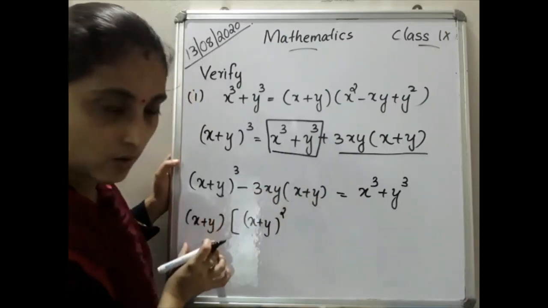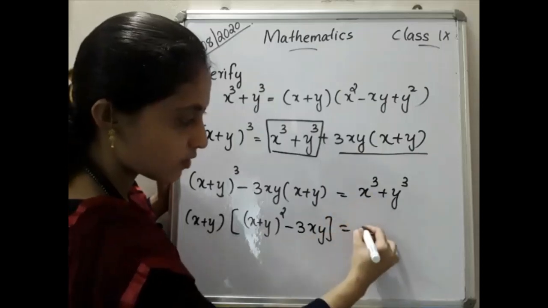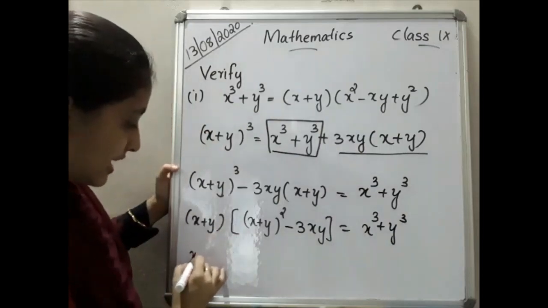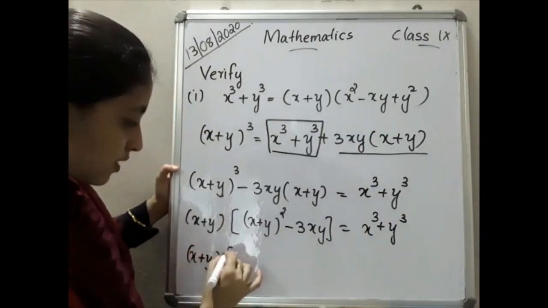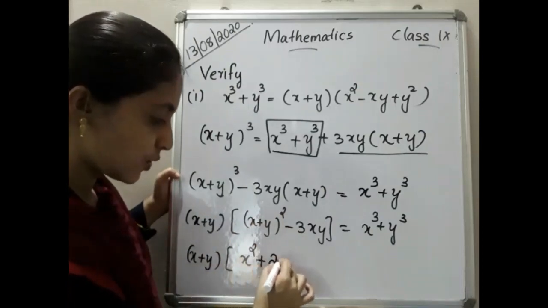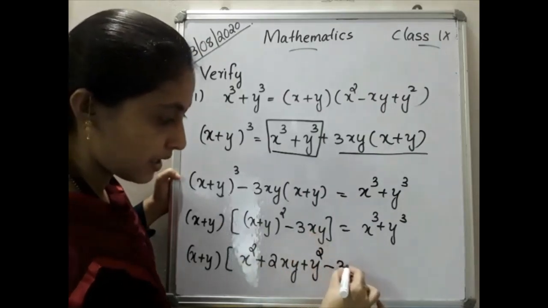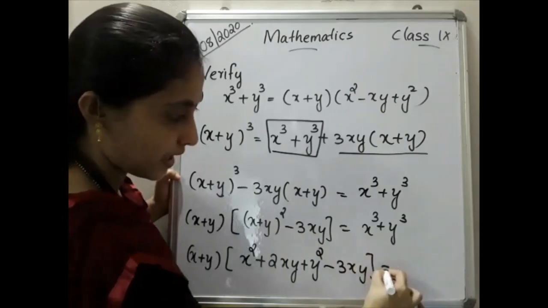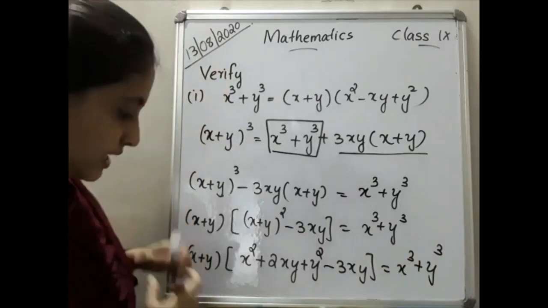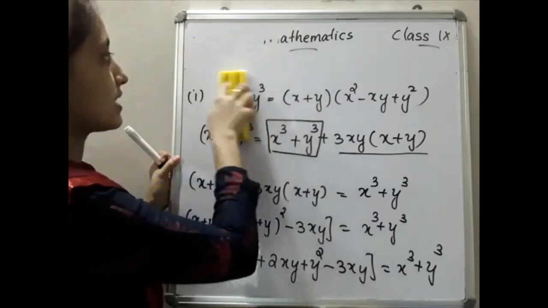Here this we already put outside, so the balance is minus 3xy, and that will be equal to x cube plus y cube. Clear? So we write x plus y into x plus y the whole square formula: x square plus 2xy plus y square. Then the remaining is minus 3xy, equal to x cube plus y cube. Hope you are clear up to this. Then the remaining portion I will write here.